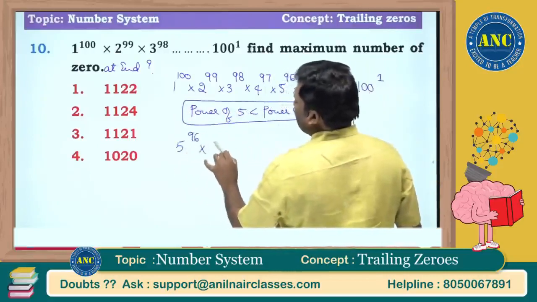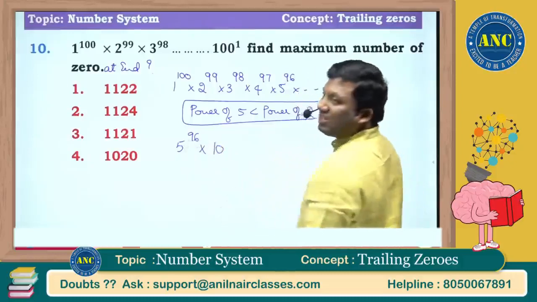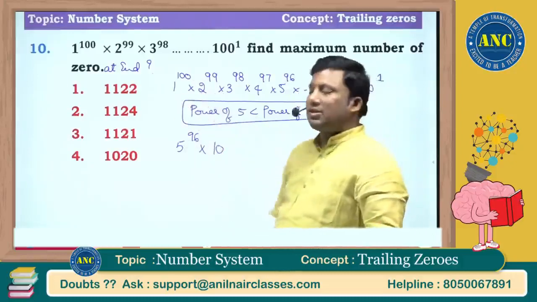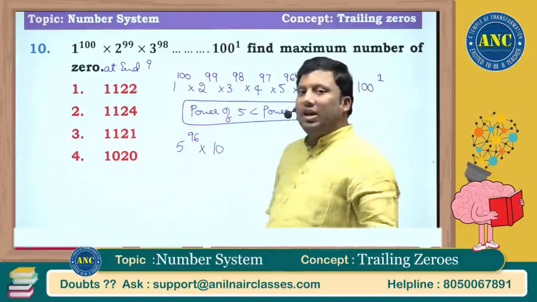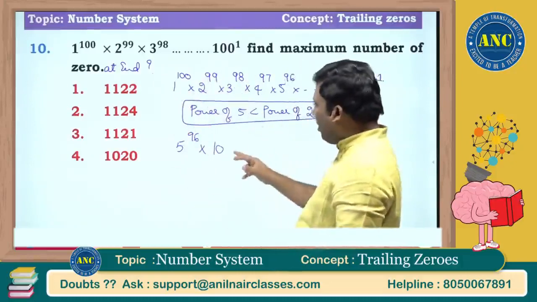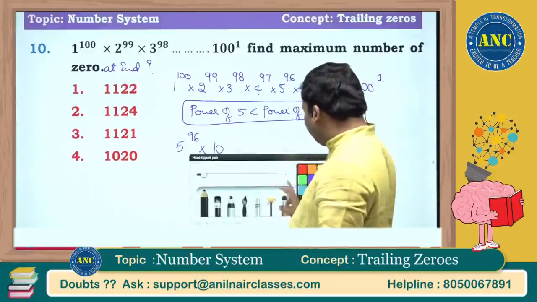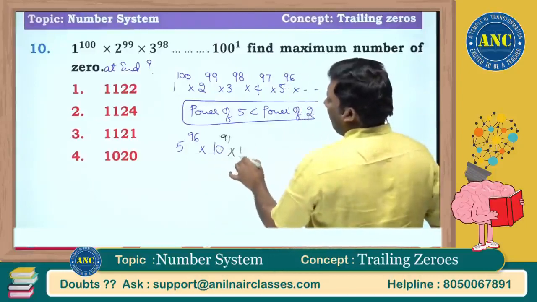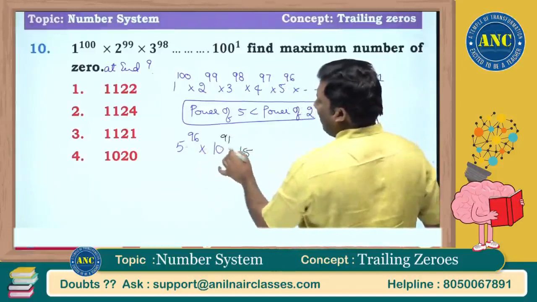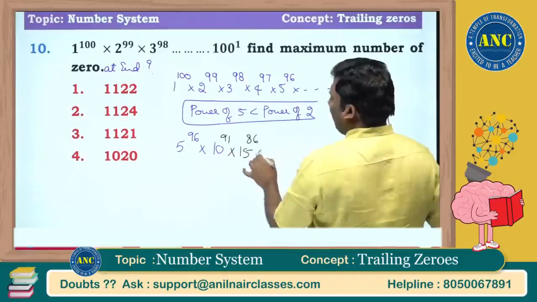5 power 96. Next it is 10. This sum is 101: 1 plus 100, 101; 2 plus 99, 101; 98 plus 3, 101. So 10 will be 10 power 91. Next it will be 15. Here there is a 5 increase, here there is a 5 decrease.